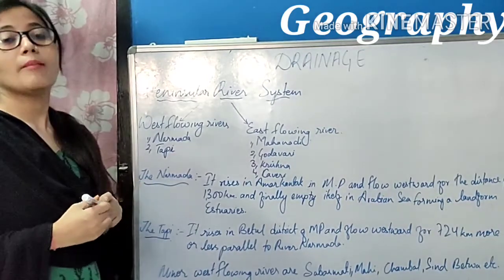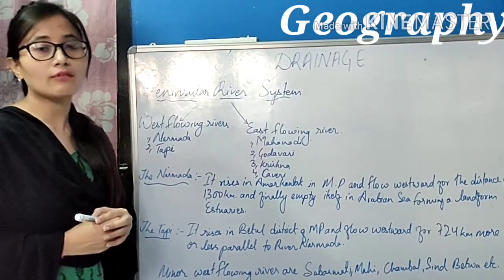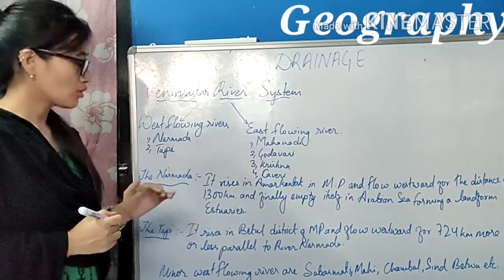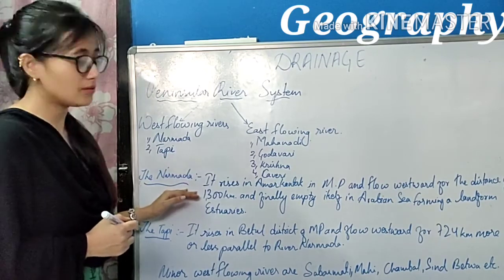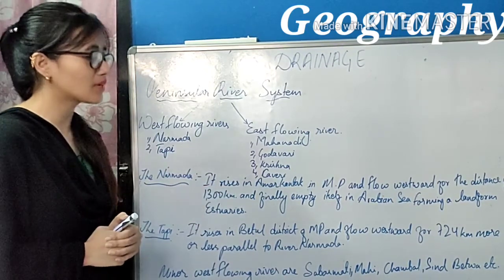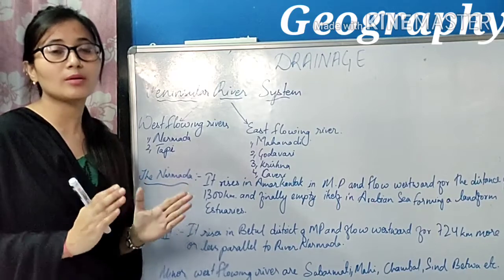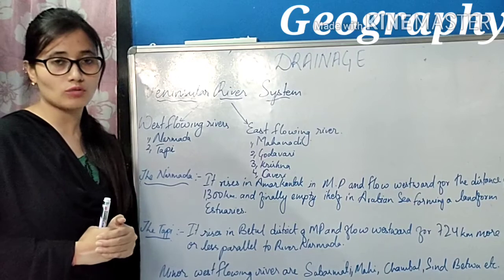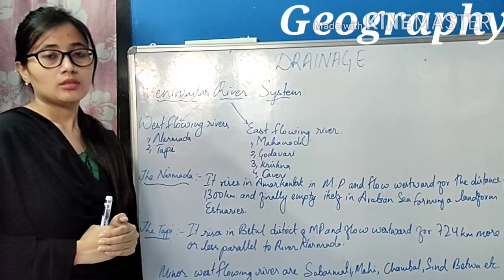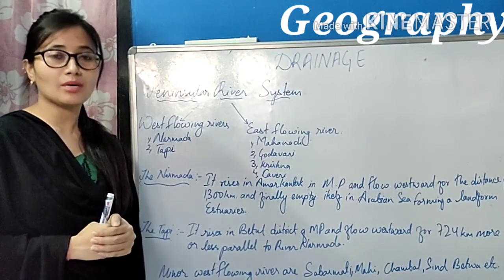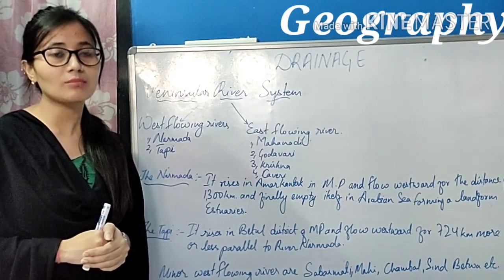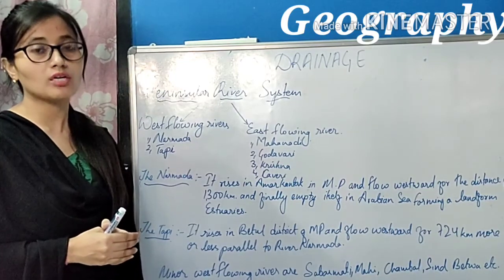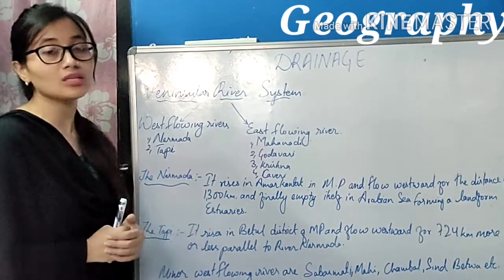These are the major rivers that flow towards the west and join the Arabian Sea. The river Narmada rises in Amarkantak in Madhya Pradesh and flows westward for a distance of 1300 km.